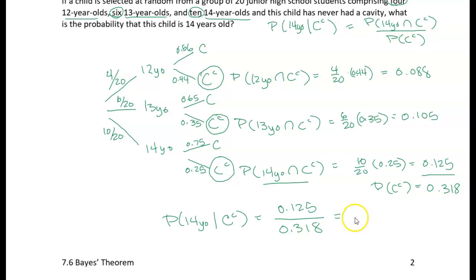If I put that in my calculator, I get 0.3931. So the probability that the child is 14 years old, given that he or she has never had a cavity, is about 39%. All right, so I'll meet you for the next example.